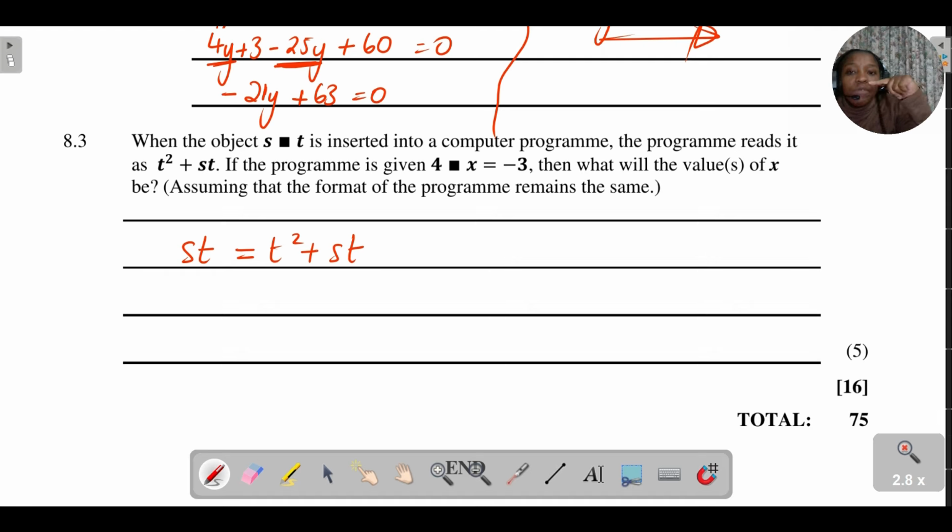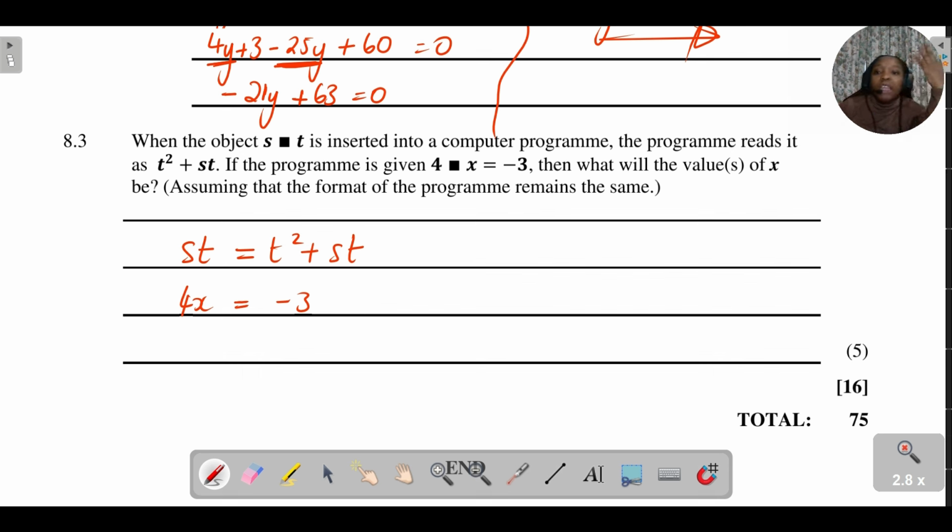Then they say if the program is given 4 for x is equal to -3, then what will the values of x be, assuming that the format of the program remains the same.